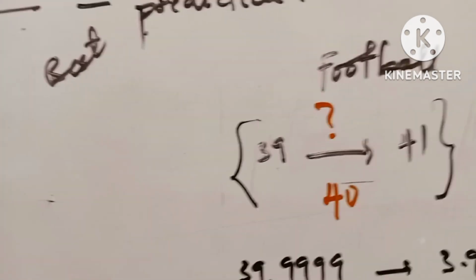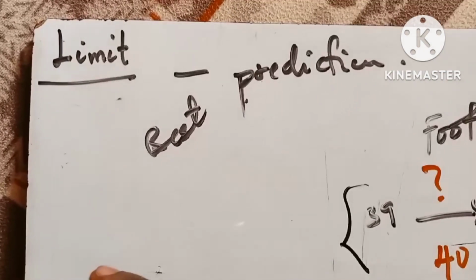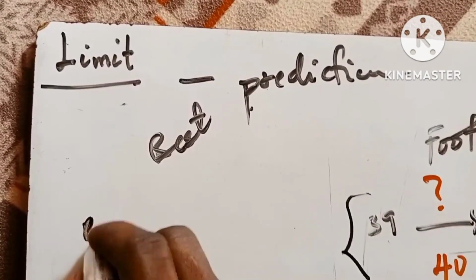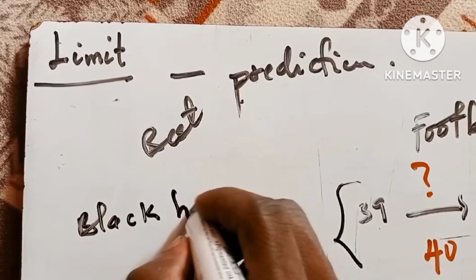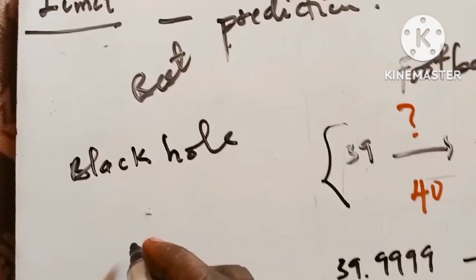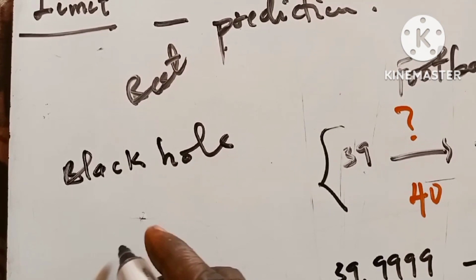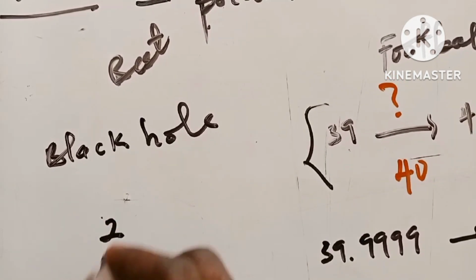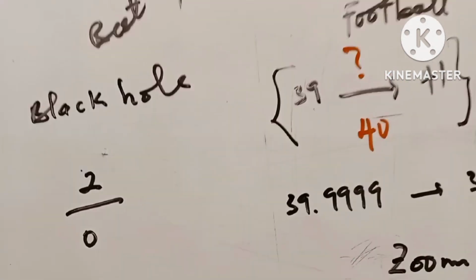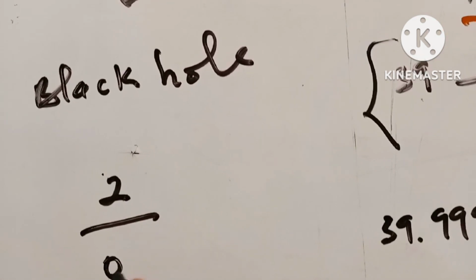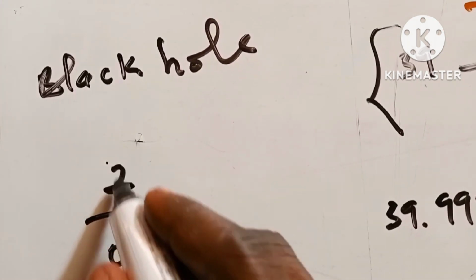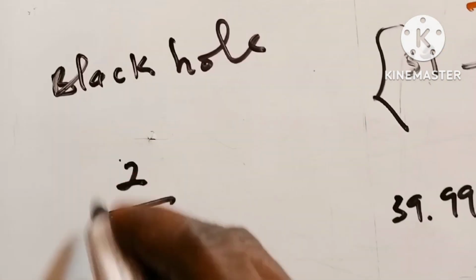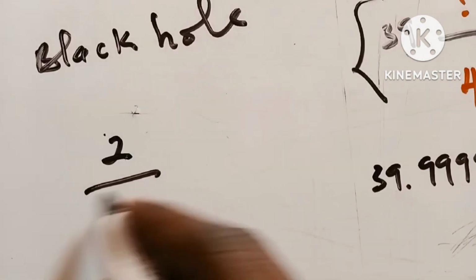So what does that mean in mathematics? Why is it important for us to do this? Math has something we call a black hole, which is division by zero, right? Before that, let's deal with numbers. If you have 2 on 0, this is not possible in mathematics in some cases. You cannot share $2 among zero, nobody. You cannot donate 2 cedis to nobody. It doesn't work like that, right?